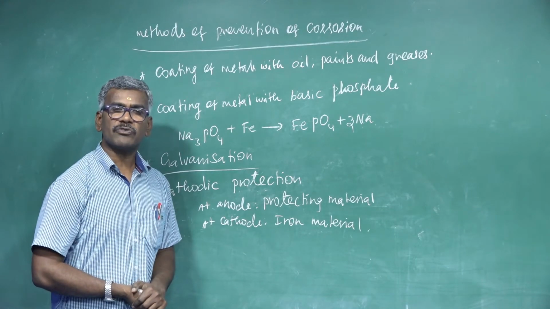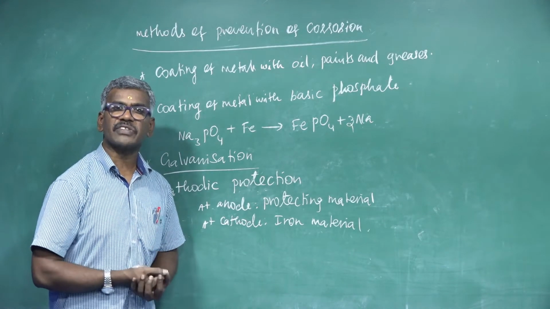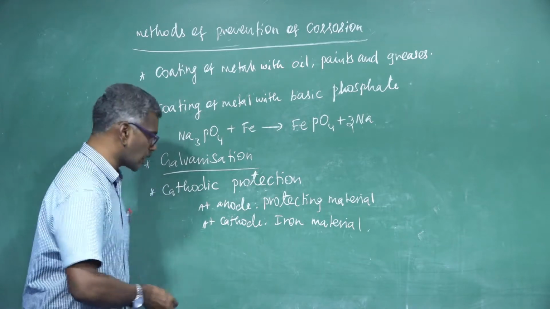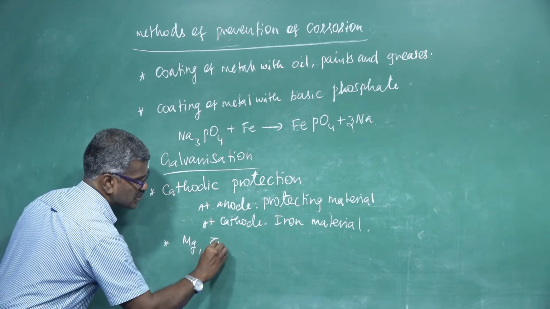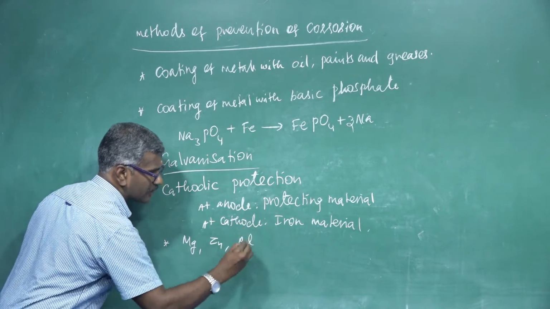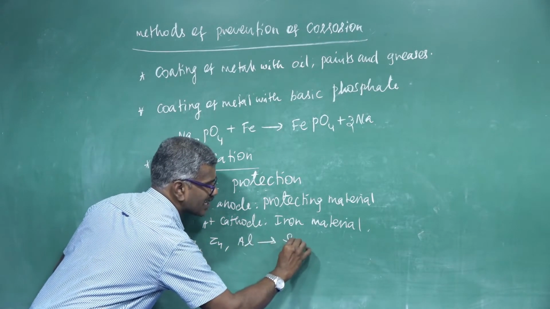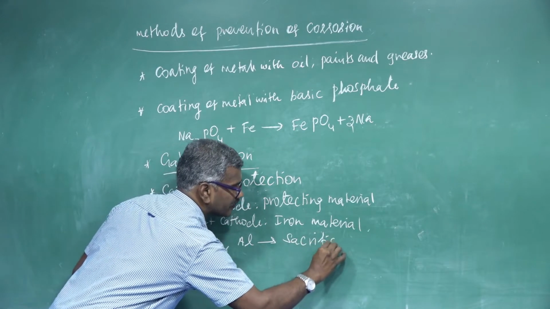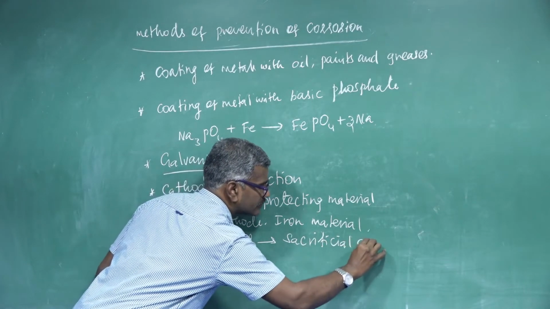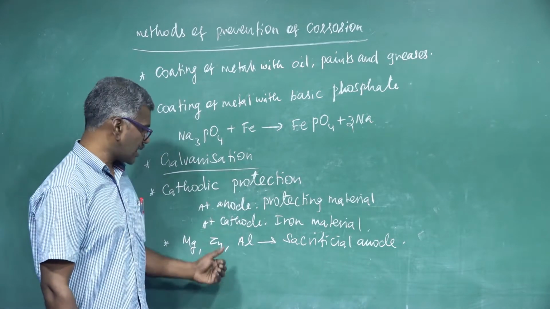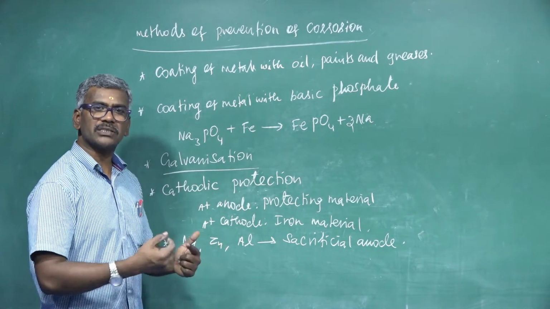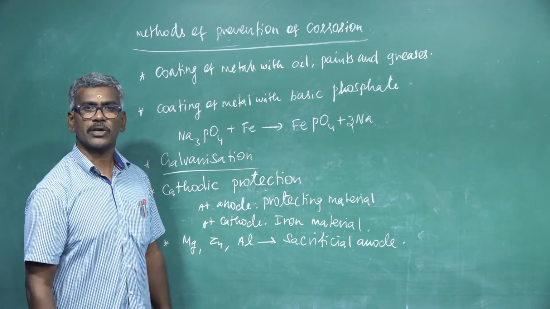So the metals used to protect the surface of the iron are called magnesium, zinc, and another one, aluminium. These are called sacrificial anodes. They easily get oxidized. These metals are coupled with the iron to prevent the corrosion.